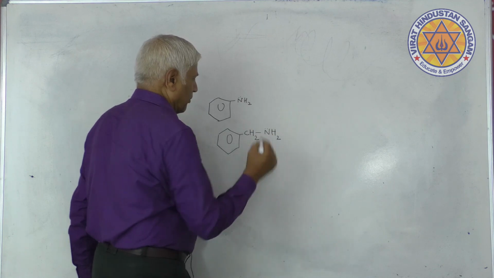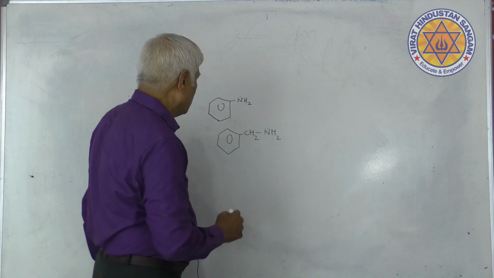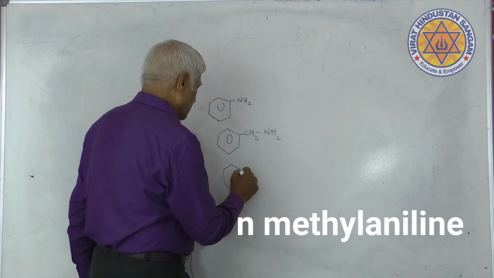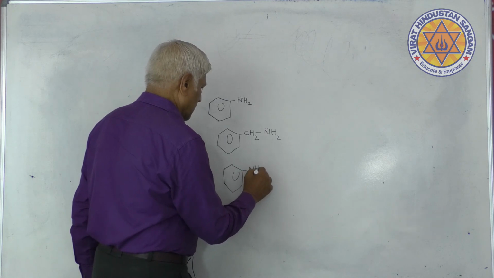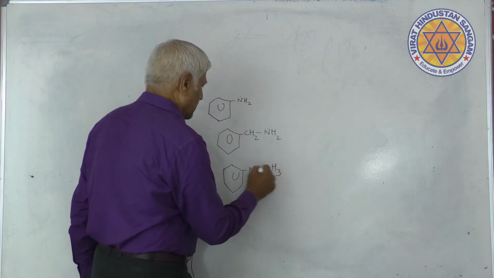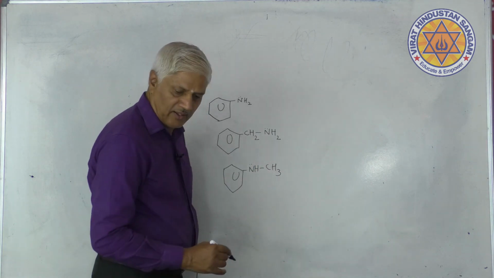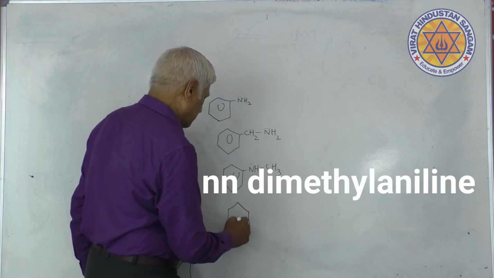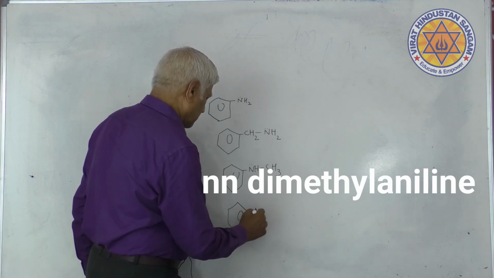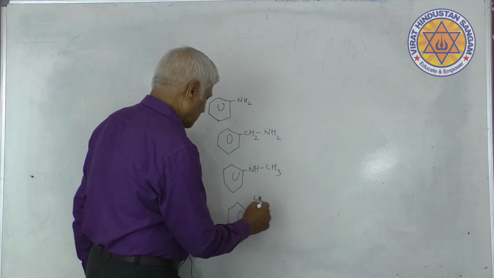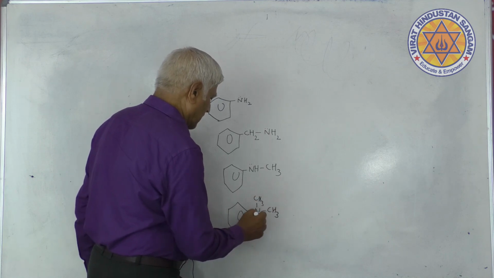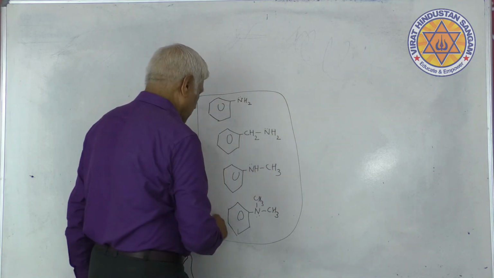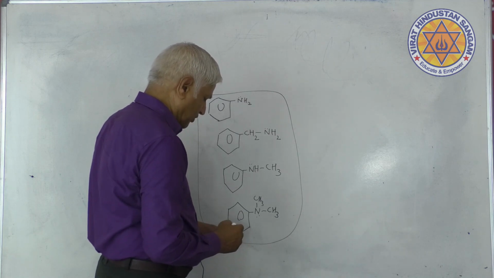This is benzylamine. Option C is N-methyl aniline. Option D is N,N-dimethyl aniline. All of them are bases since all of them have lone pair electrons.